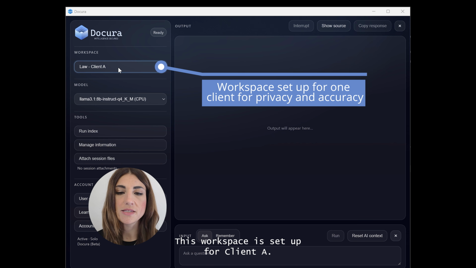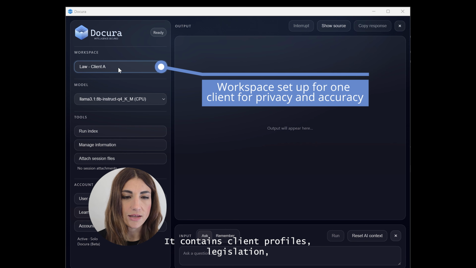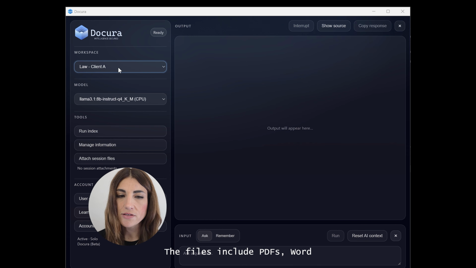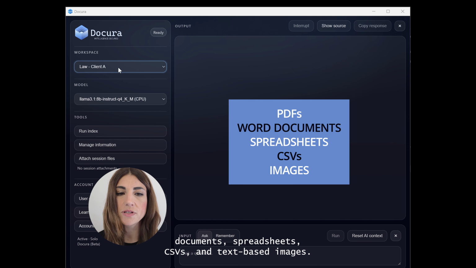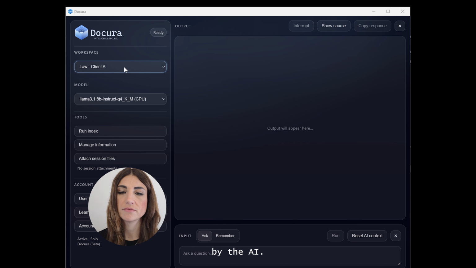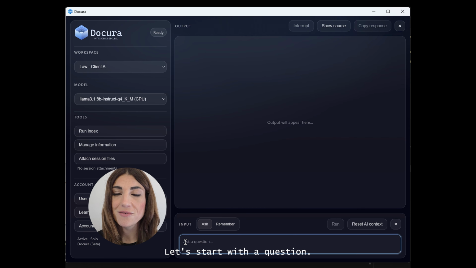This workspace is set up for client A. It contains files, legislation, precedents, and drafting templates. The files include PDFs, Word documents, spreadsheets, CSVs, and text-based images. I've indexed the workspace, so everything is now searchable by the AI. Let's start with a question.